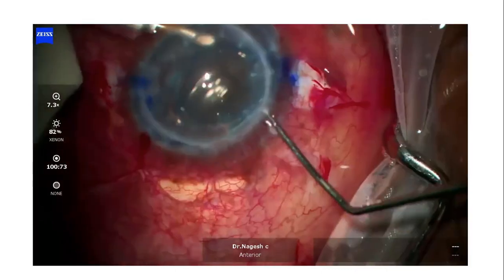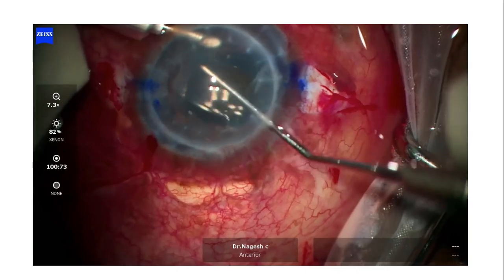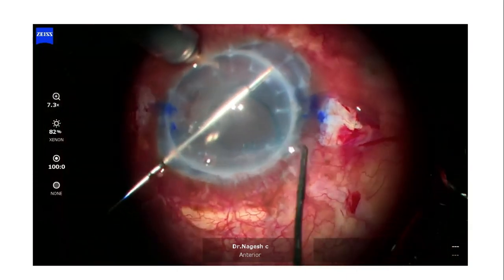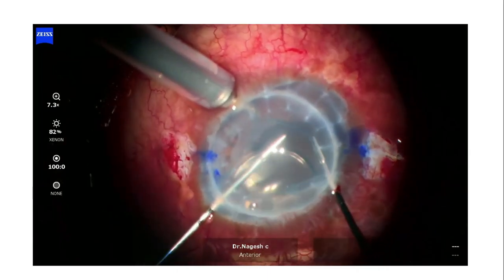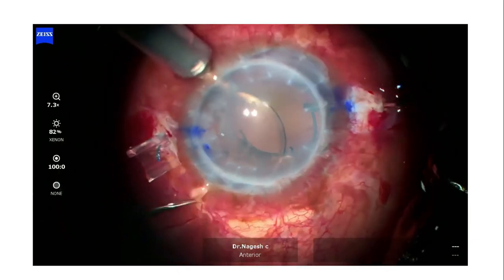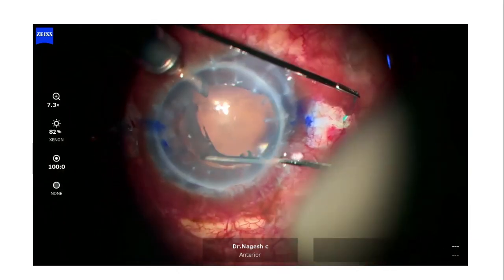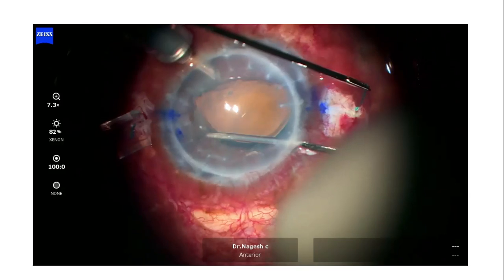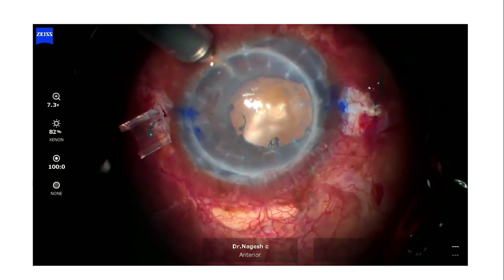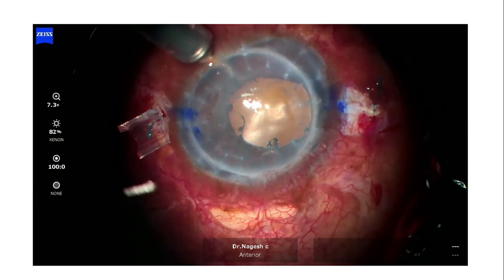Inject the lens, three-piece lenses especially, into the AC. Just dilate and then bring out the haptics. So the sclerotomy is done at the 3 and 9 o'clock positions. This is a very simple way of managing these kinds of cases. Usually the location of the lens will be a little bit posterior because we have the AGV there, and we have to keep it a little more posterior than the sulcus. So your measurements will be around 2 millimeters from the limbus at the 3 and 9 o'clock positions.